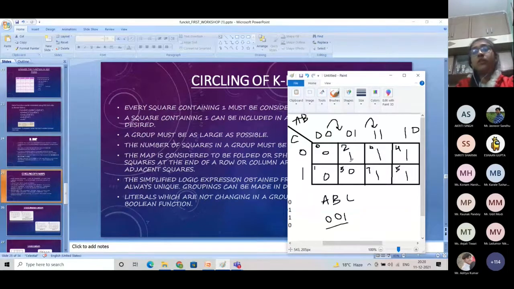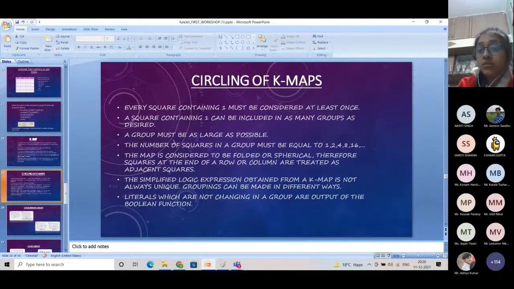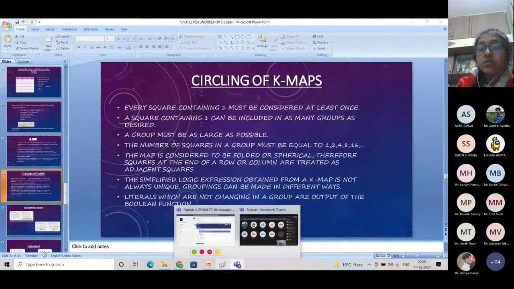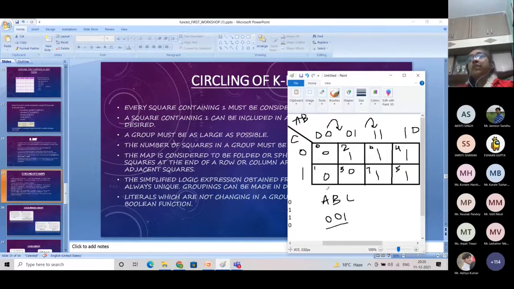If it is needed to group with 4 or 5 elements, we can group it in different groups any number of times. Fine. So minimum number of time that one should be grouped is 1 and maximum number of time there is no limit. Fine. The third rule is a group must be as large as possible. Fine. So when we make a group, it should be as large as possible.